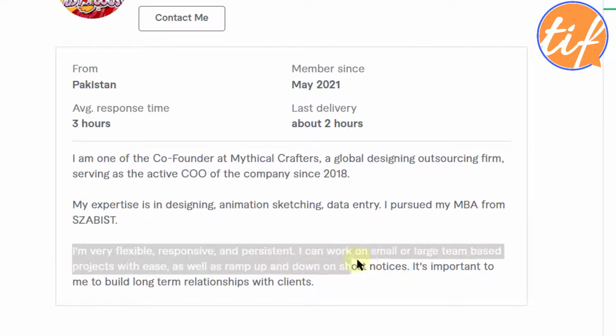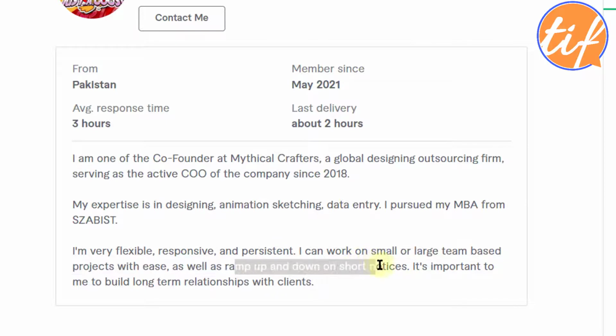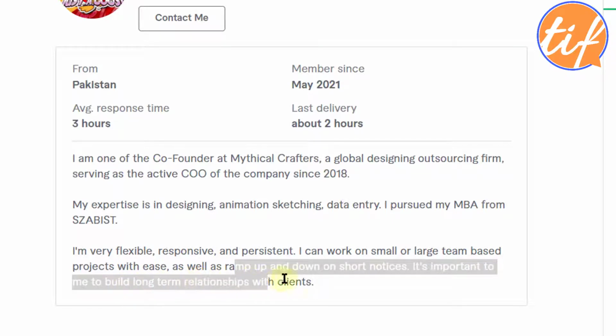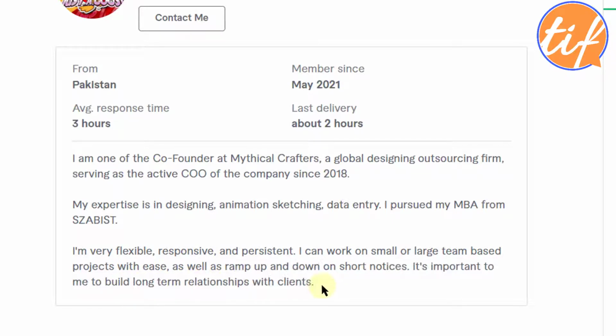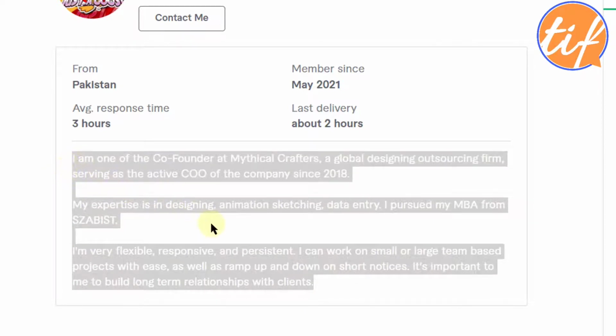I can work on small or large team-based projects with ease, as well as ramp up and down on short notices. It's important to me to build long-term relationships with clients." This is good English. This is very good English. I like it. Okay. However, there is a problem with this.